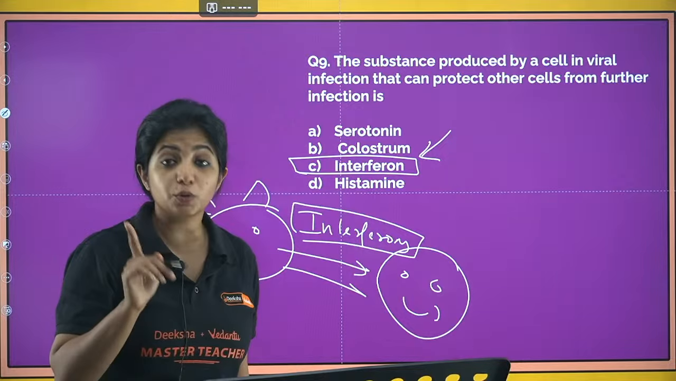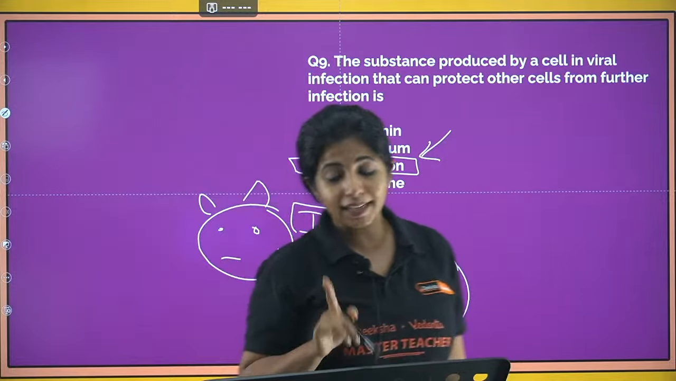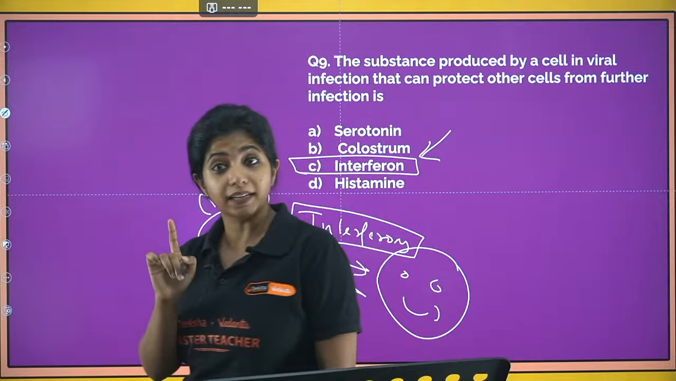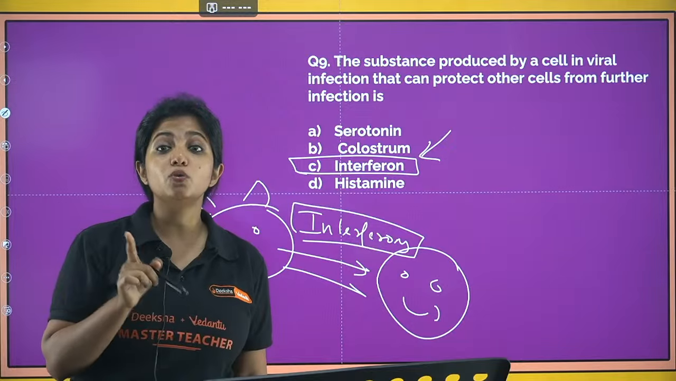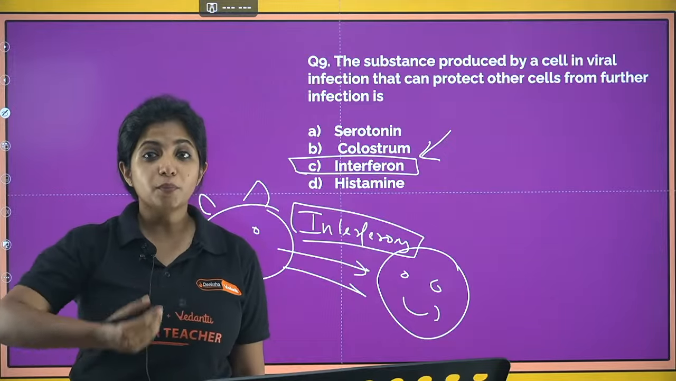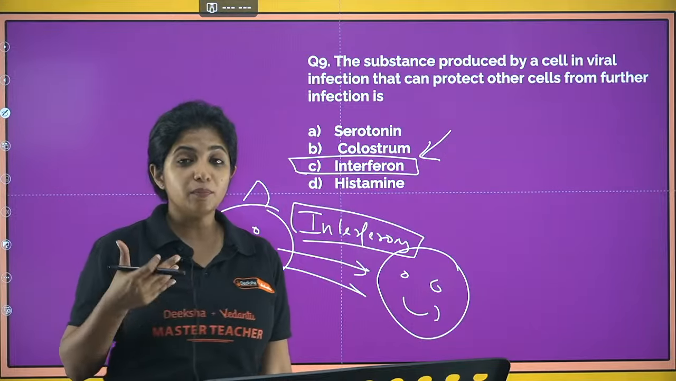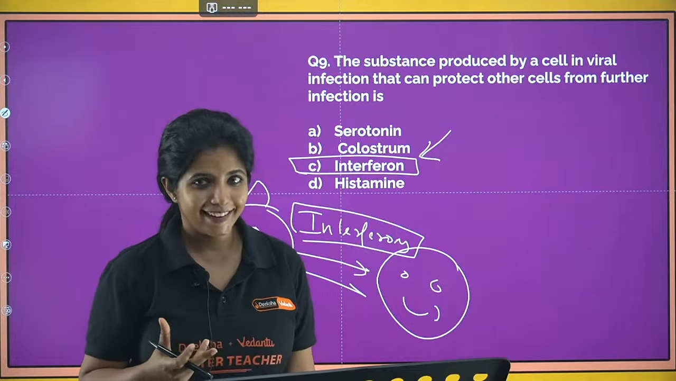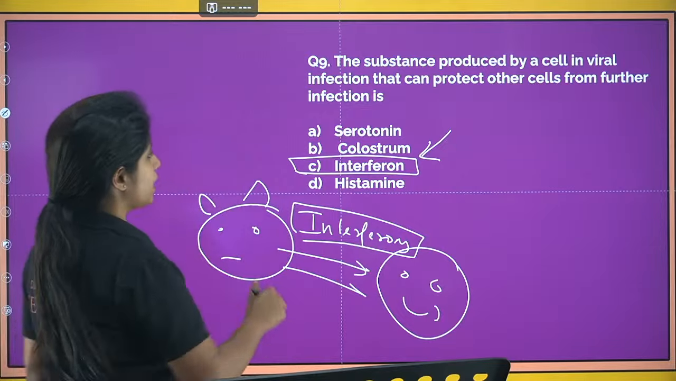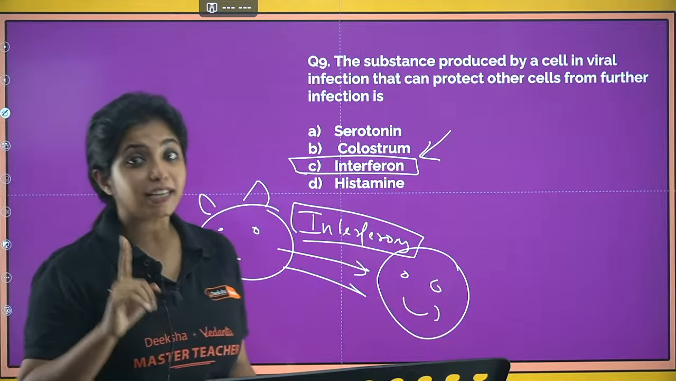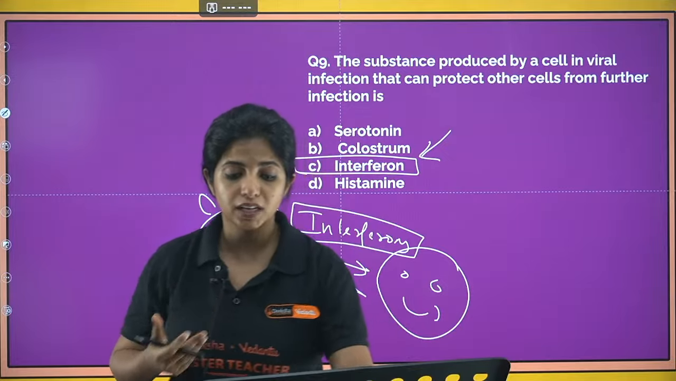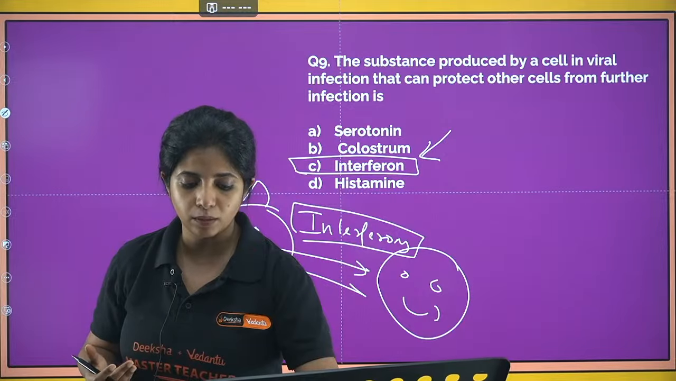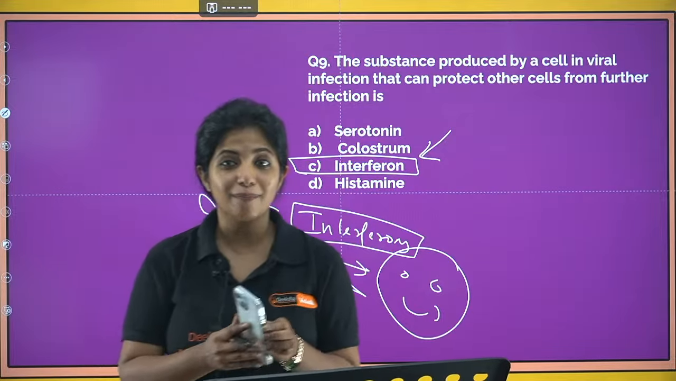Now, I want to ask you a question which only those children can tell who have read the NCERT really well. One type of interferons are given to cancer patients for modifying their immunity. They are immunity modifiers. What is that type of interferons known as? What is that type of interferon?